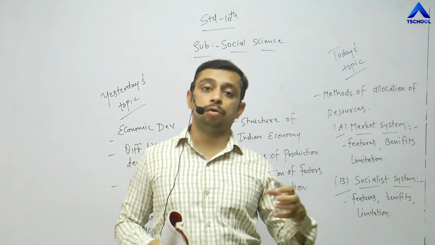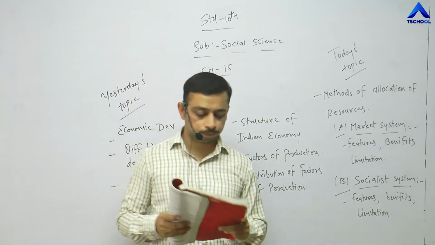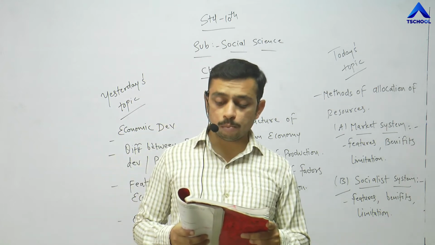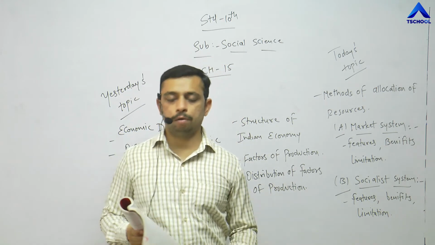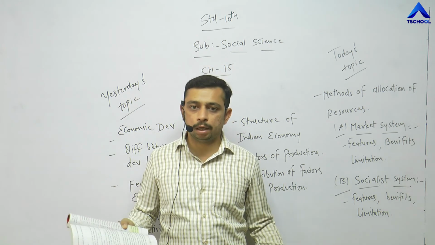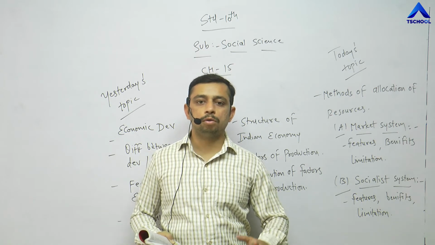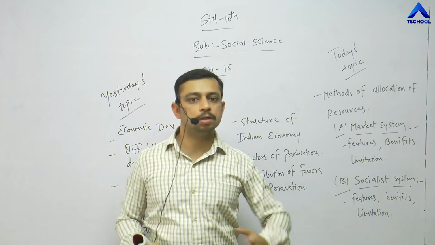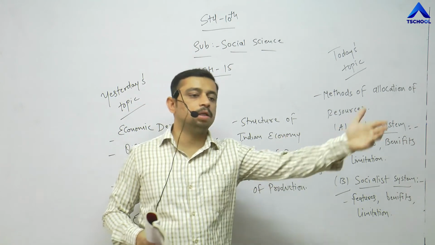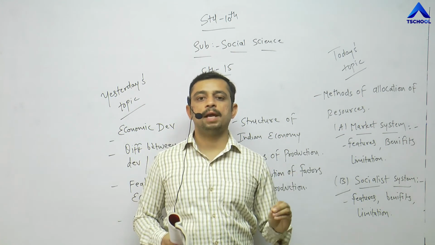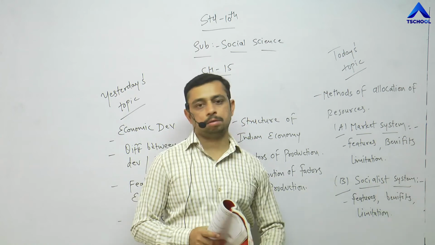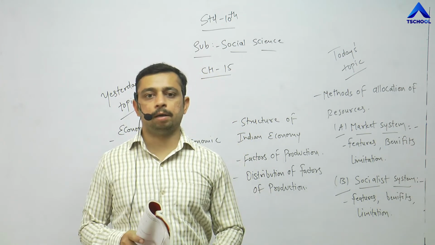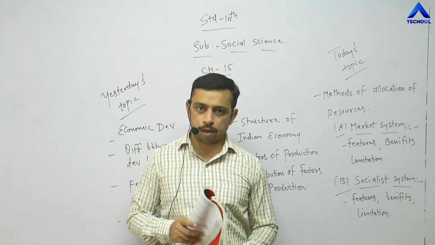Benefits. What are the benefits, or you can say the advantages, of this system? Because production is according to the requirement of society, unimportant and luxurious items are not produced. Only those items are produced which the society needs or requires. It may be of 10 rupees, it may be of 100 rupees, as per the needs of the society. That is the most important benefit in this system. Each and every one, a common man, can buy the product from the market.